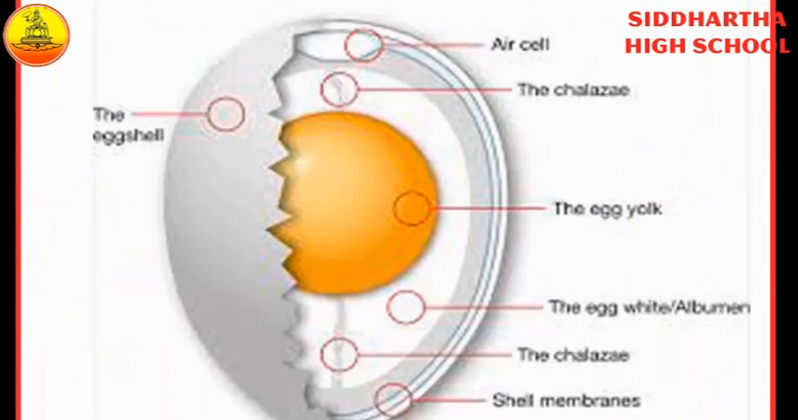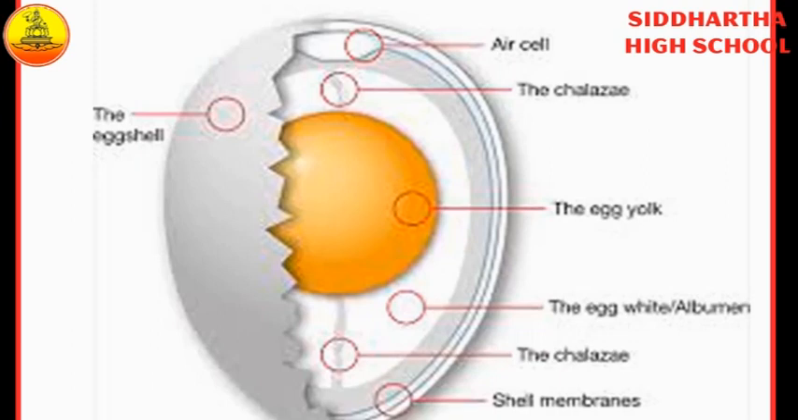Surrounding the yolk, a white portion is there. The white portion of the egg is called albumin. What is that? Albumin. A-L-B-U-M-E-N, albumin. The white portion of the egg is called albumin. The albumin protects the embryo and provides water to it.